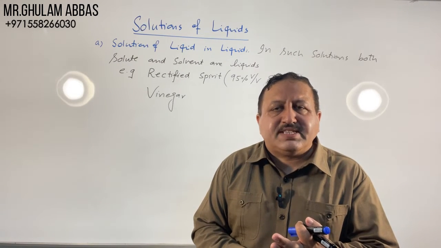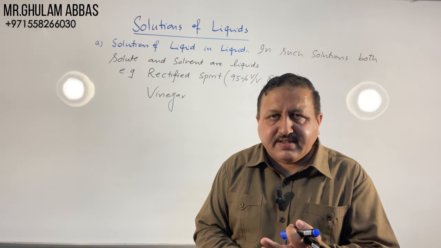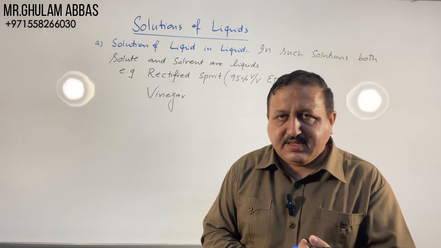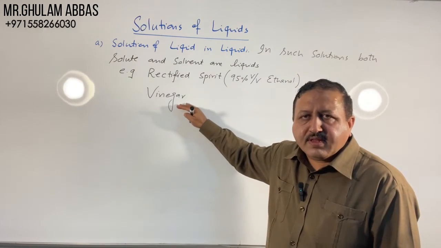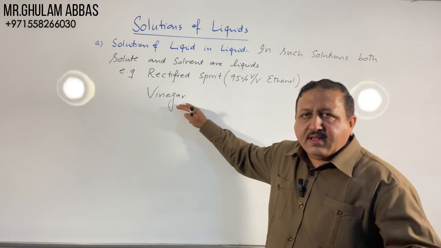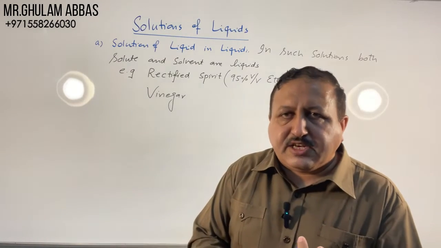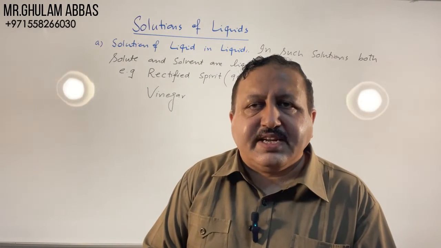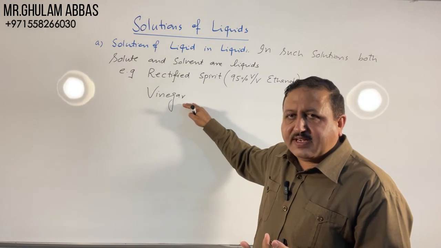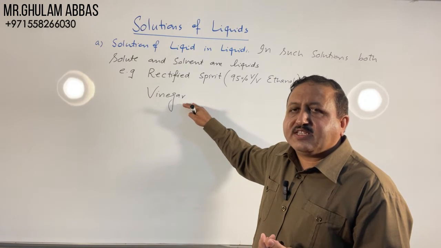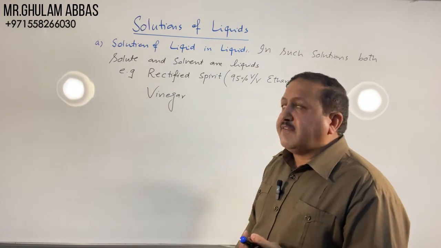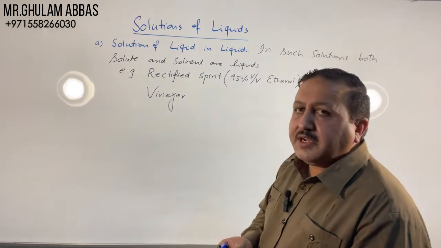So the liquid which is present in larger amount act as a solvent, and the liquid which is present in smaller amount act as a solute. Similarly, vinegar is the solution of acetic acid in water. One liquid is present in larger amount, other liquid is present in smaller amount. The liquid which is present in larger amount act as a solvent, and the liquid which is present in smaller amount act as a solute. So this is the first type of solution of liquids, solution of liquid in liquid.